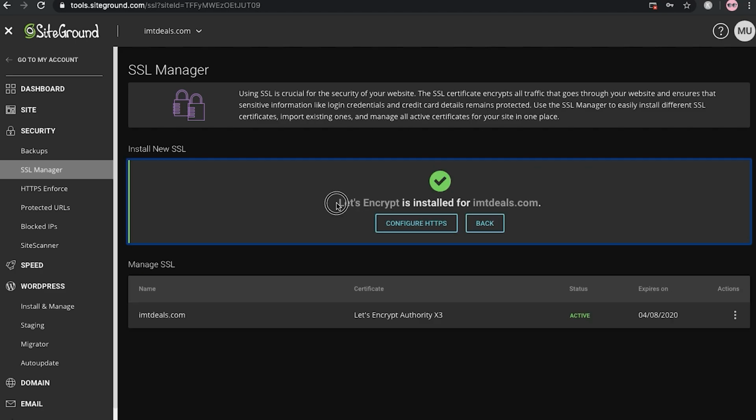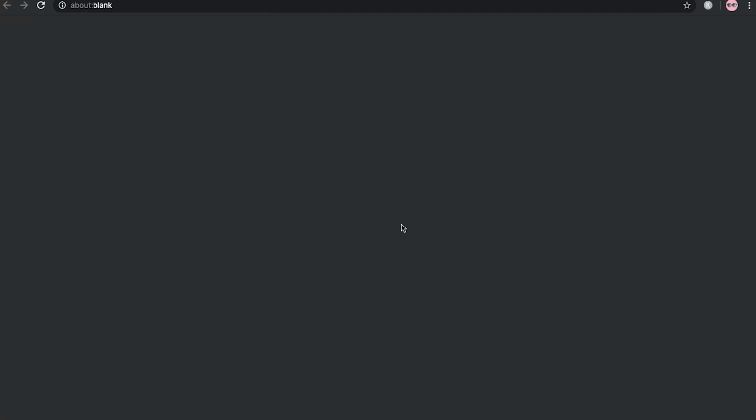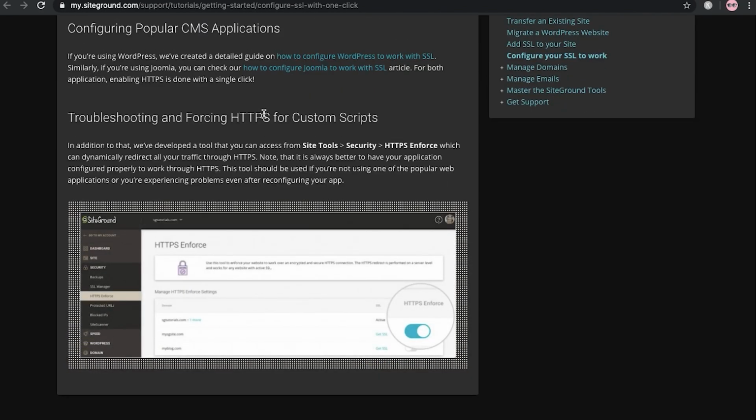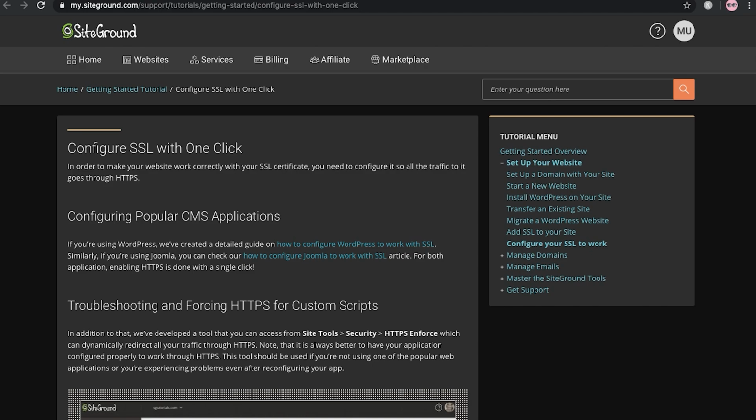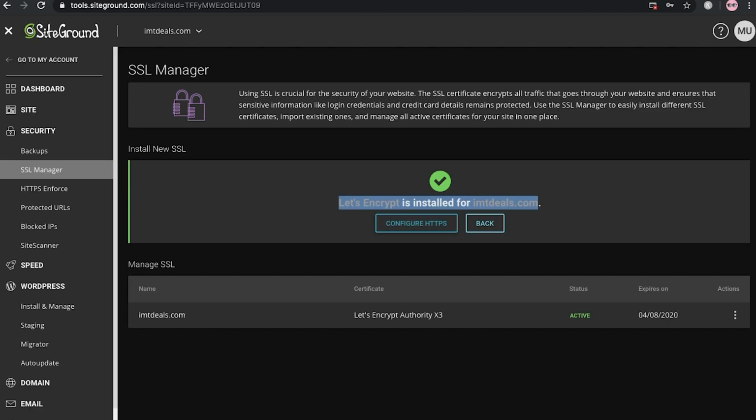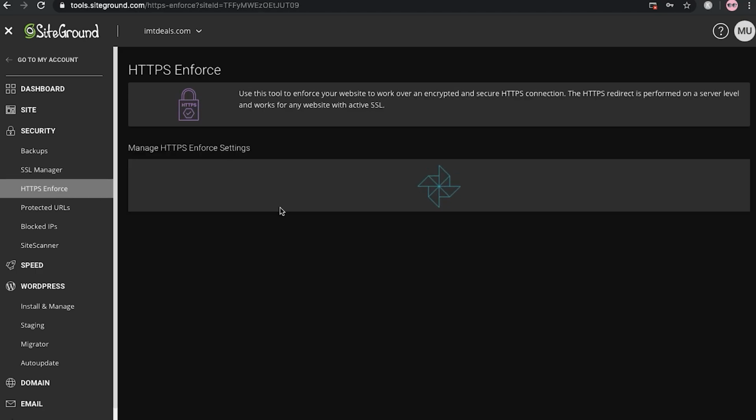So here you can see that I have added the SSL, and we can configure the HTTPS. Here you can see he's showing some tutorial for HTTPS enforce. Okay, so let me close it, and what you have to do is just go to HTTPS enforce, and click on this option.